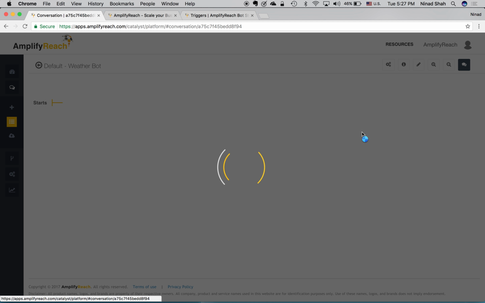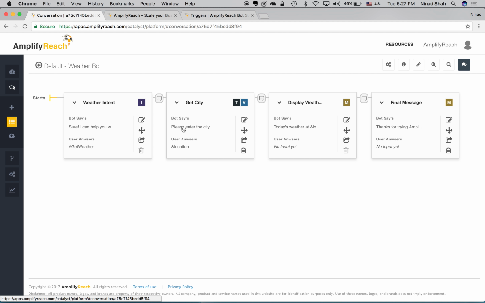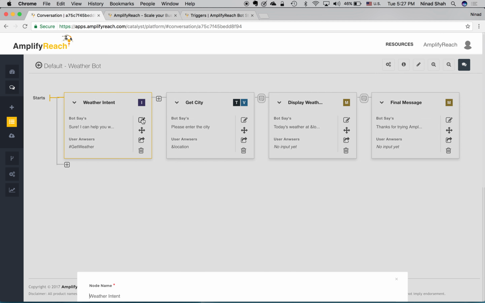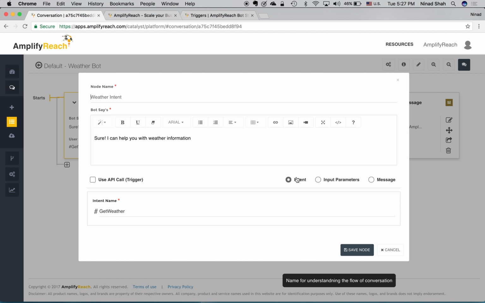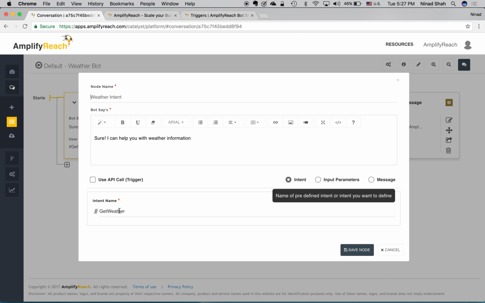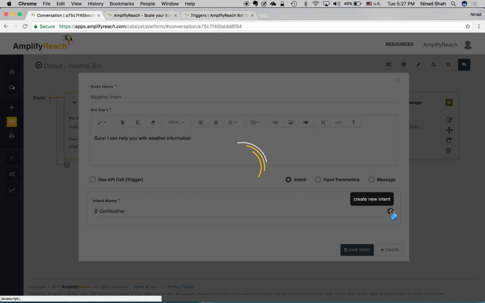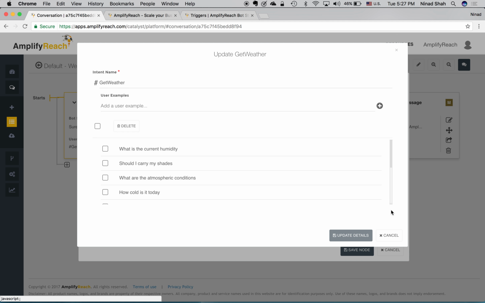The first thing that we are going to do is to identify an intent. For this, we have added a node, an intent node, and we have given it the intent get weather. So an intent is nothing but training examples of how the user would communicate to express their intent.